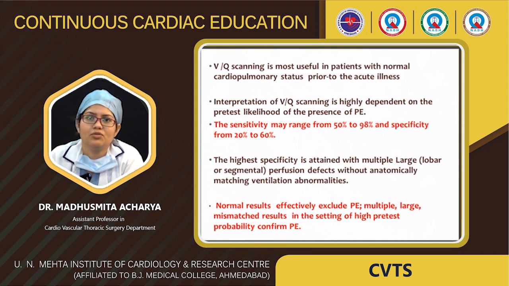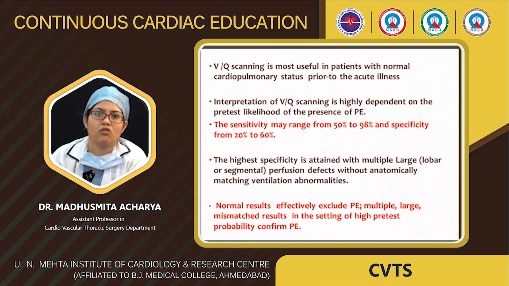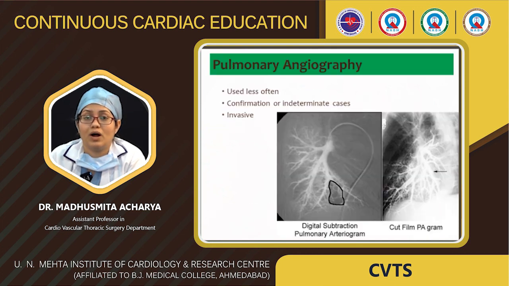Interpretation of the VQ scan is highly dependent on the pretest probability of pulmonary embolism. The sensitivity is 50 to 90% and the specificity 20 to 60%. Normal results effectively exclude pulmonary embolism. Multiple large mismatched results in the setting of high pretest probability confirm pulmonary embolism. What else can we do? Pulmonary angiography, but it is very less commonly used because it is invasive, and it can confirm in indeterminate cases.